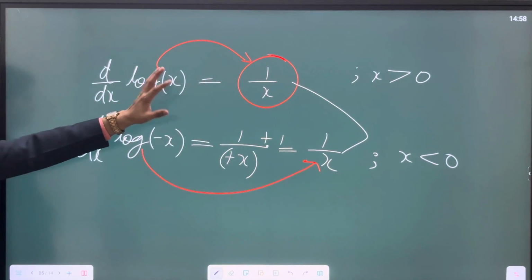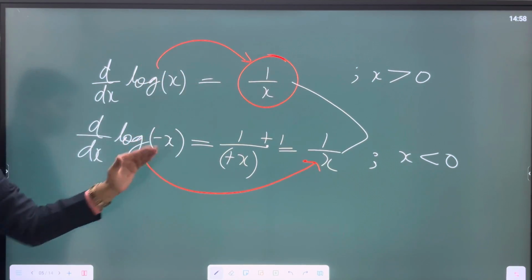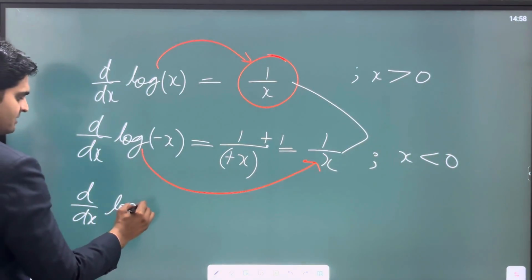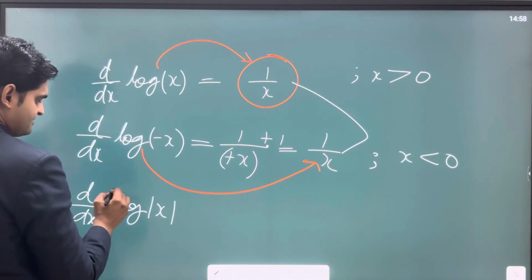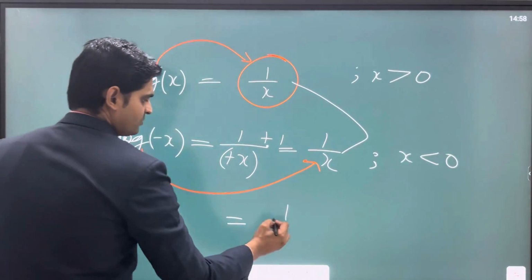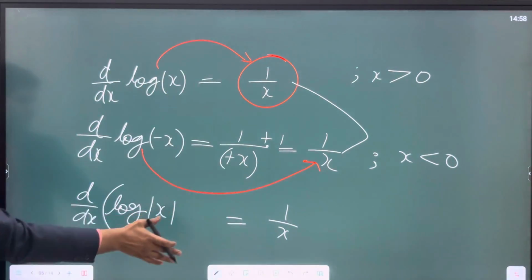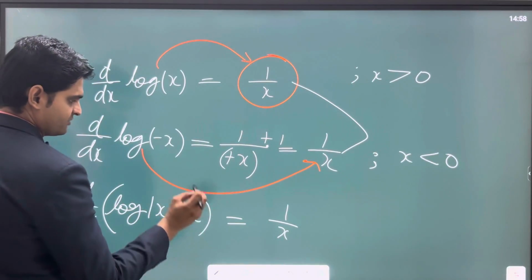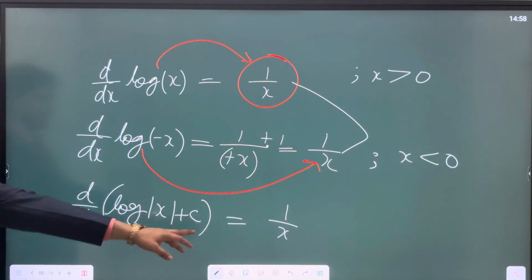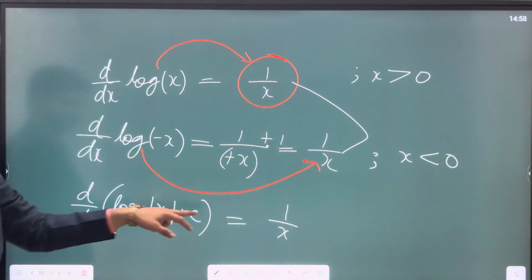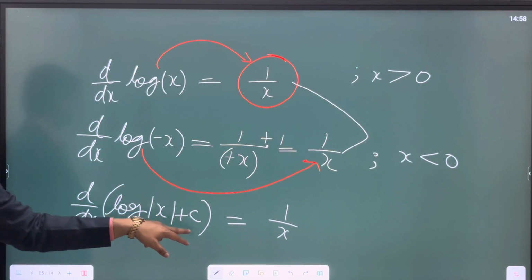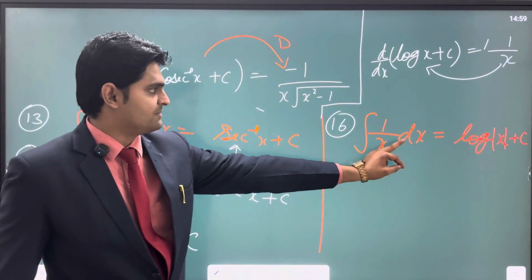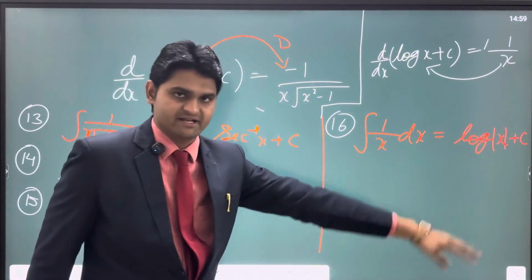If we combine both of them, we can say that the derivative of log of mod x is equal to 1 upon x. If we combine both these results, this is how we can generalize it, right? Plus c, again c is a constant, it will not have any significance. So that is why we say that if we integrate 1 upon x, we get log of mod x plus c. That is what we have written here, that the integration of 1 upon x is log of mod x.